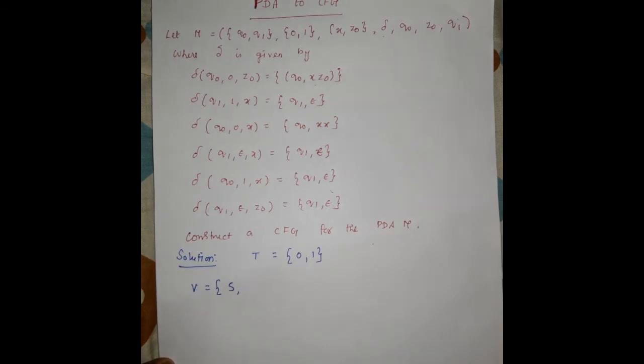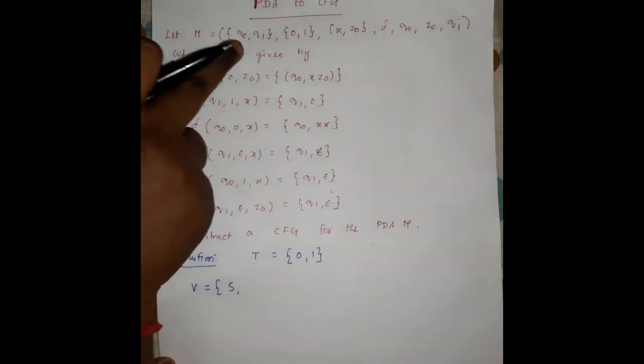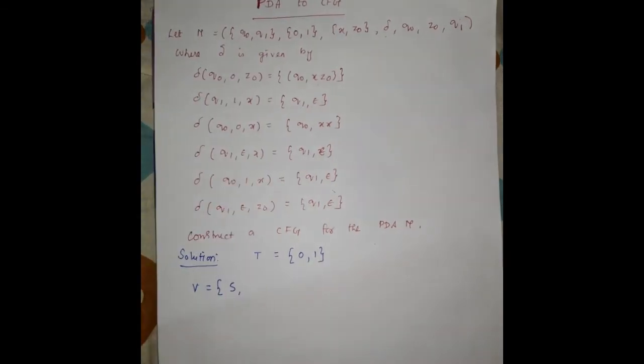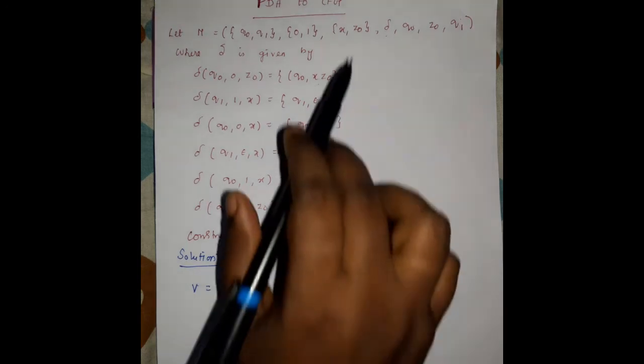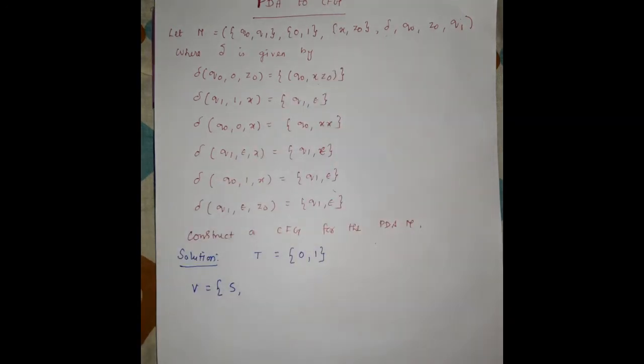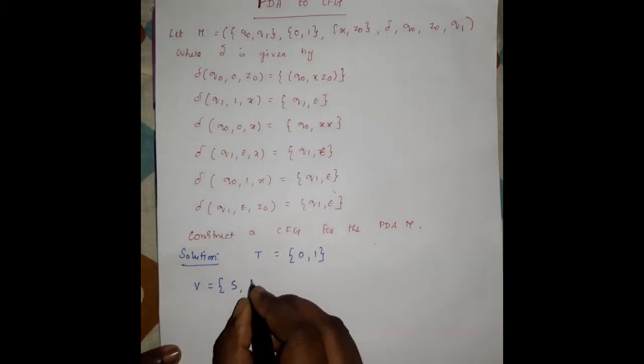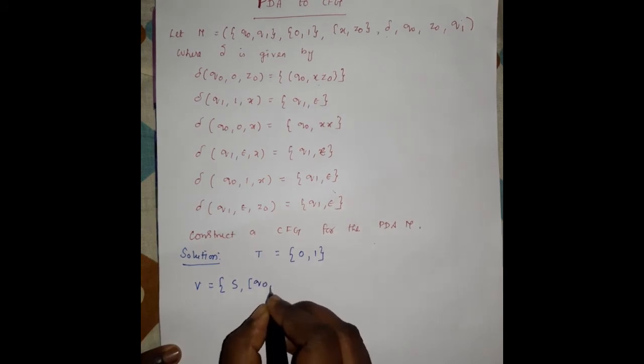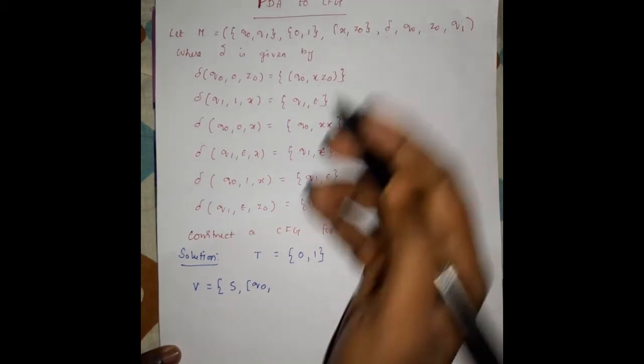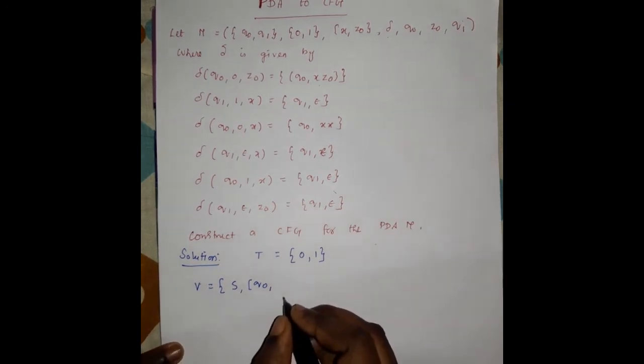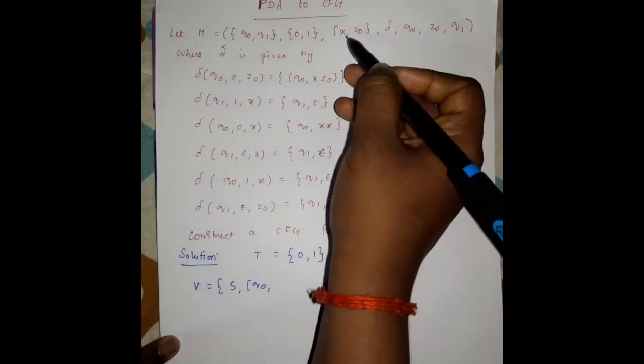After that you have to write the variables from these transition rules. There are two states, one is q0 and the other is q1. So we have to write all possible combinations of these two states by using the stack symbols. Here there are two stack symbols, x and z0, and two states, q0 and q1. Watch carefully. The initial state is q0, right? The stack symbol is x, so I have to write all possible combinations of q0 with q1 by applying the stack symbol x.